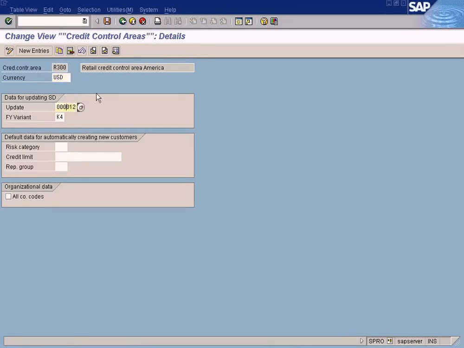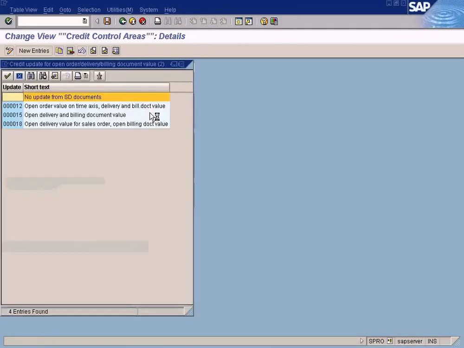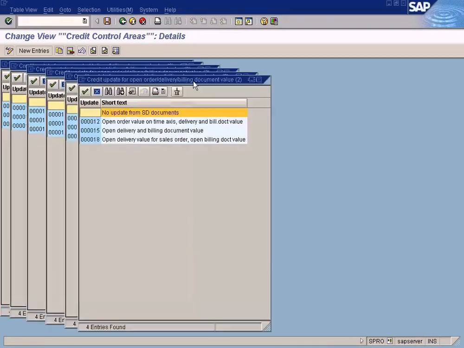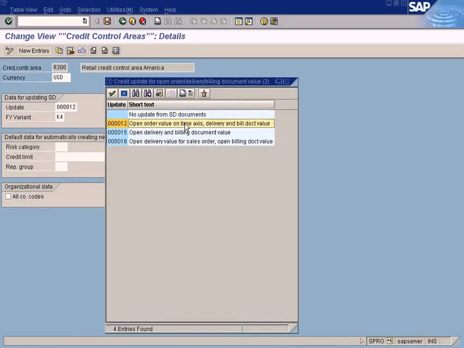Alright, and then here we will choose 12 all the time, because each number determines the way the SD document value is taken into account for the credit limit check. For example, 12 checks the open order value item on a time axis basis and the delivery and billing document value.